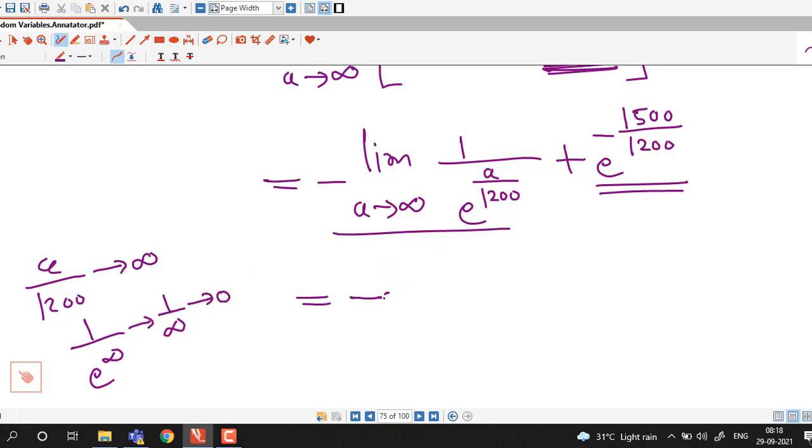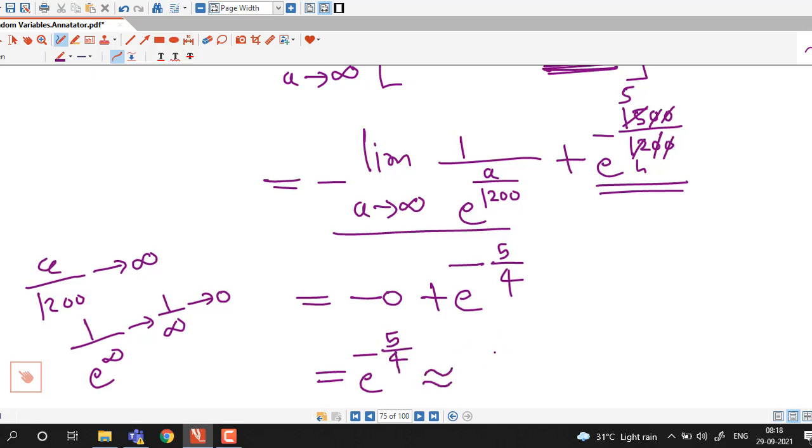So this part becomes 0, and by cancelling 3 we have e raised to minus 5 by 4. So finally we obtain the same answer using the probability density function also. So this is nothing but 0.2865.